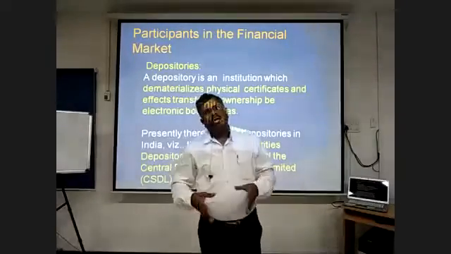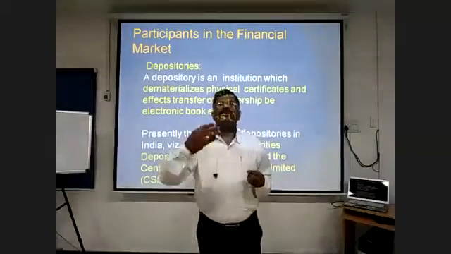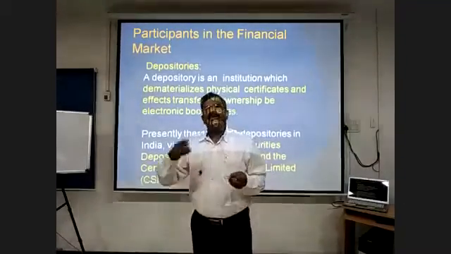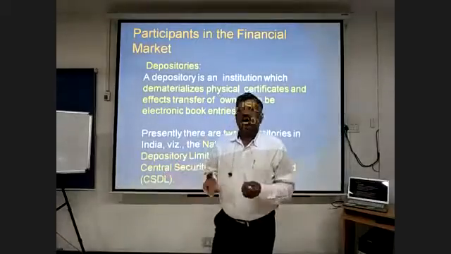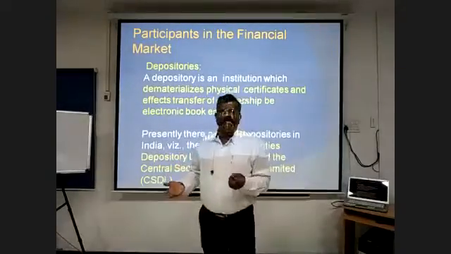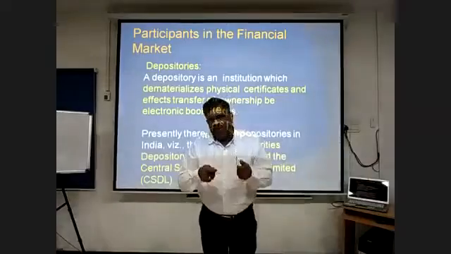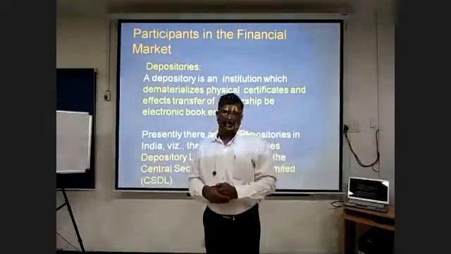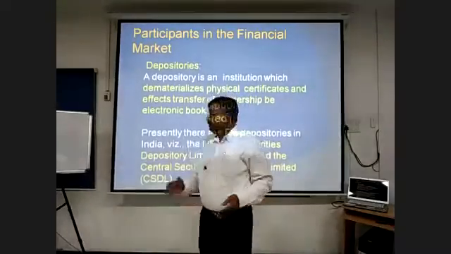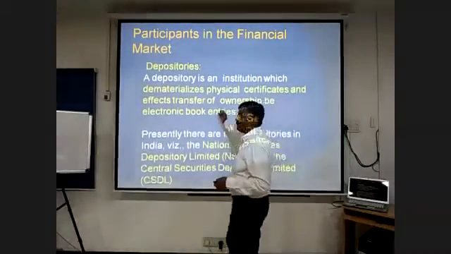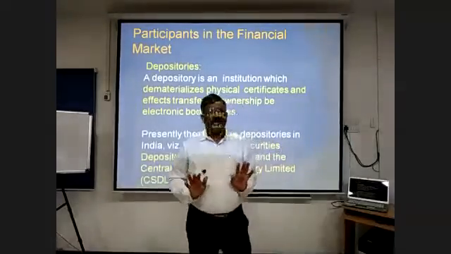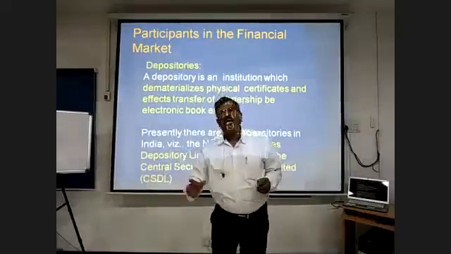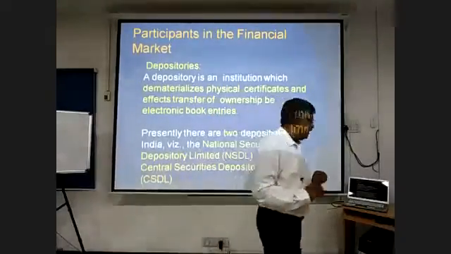This bank account, whatever the amount you have, you can transfer to somebody else digitally, through an electronic transfer mechanism, or by issuing a check or a demand draft or anything else. So you can transfer to somebody else without handling physical cash. In the same way, a depository is a mechanism where you dematerialize your physical paper and keep it in electronic form. So it is easier to transfer from one person to another by just making a book entry. There is no hassle, no holding papers, and whatever the disadvantages of holding papers have been eliminated in this kind of system.